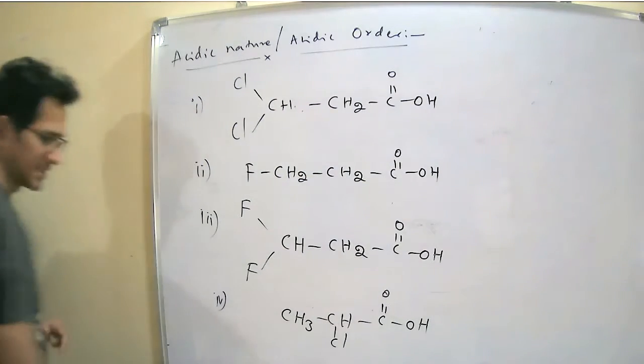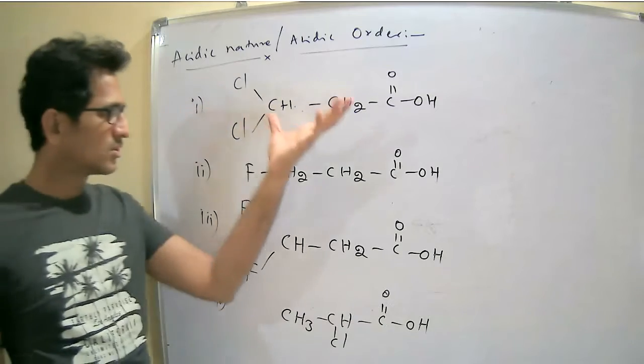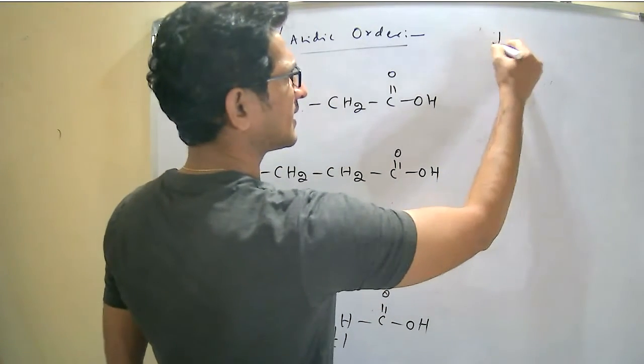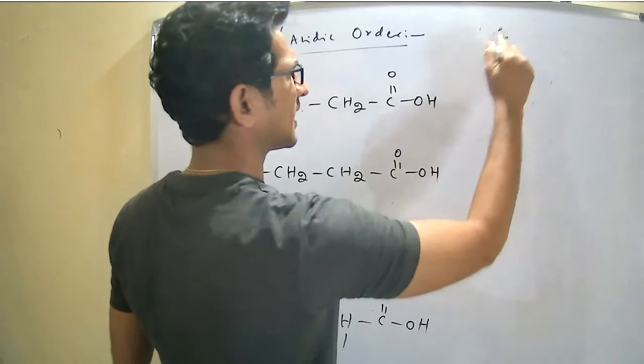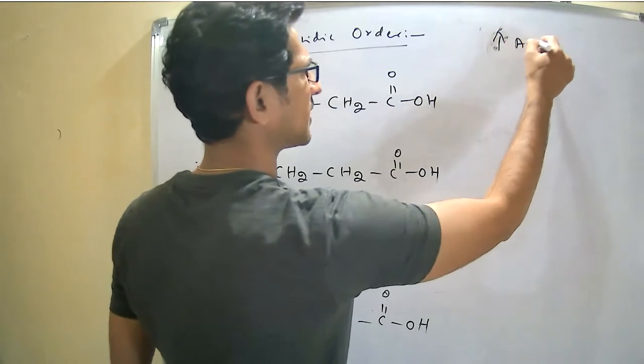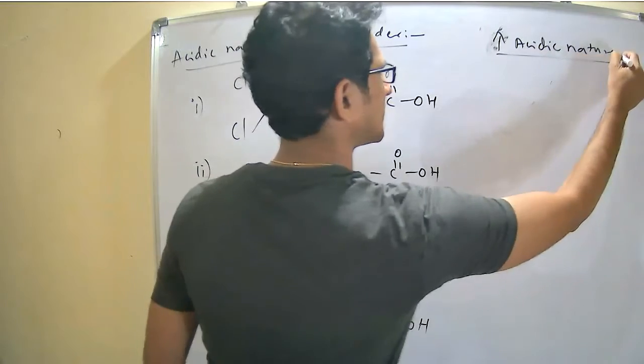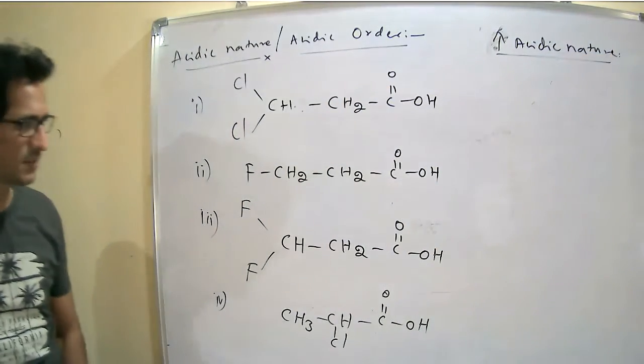Increasing order of the acidity. Right, so these are the four compounds. Arrange them in the increasing order of acidic nature.